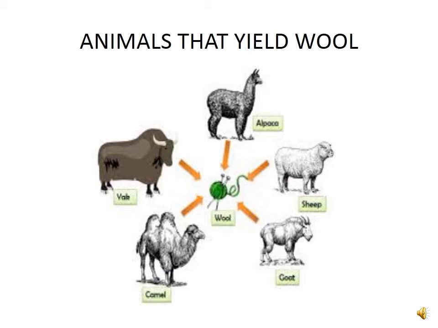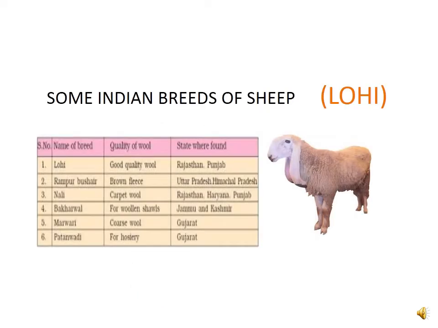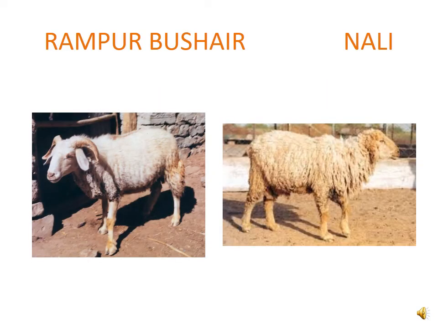Now we will go to the next part. Some Indian breeds of sheep which provide different quality of wool and in which part of our country they are found. First one is Lohi. See on the screen, Lohi, the quality of wool is very good and generally seen in Rajasthan and Punjab. Next one is Rampur Bushair. It has brown fleece and they are generally found in Rajasthan and Punjab.